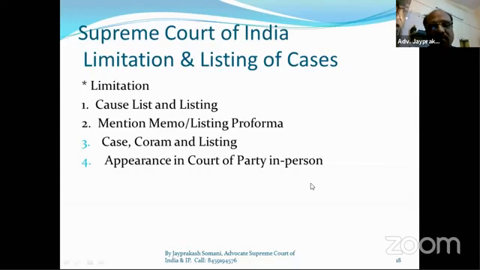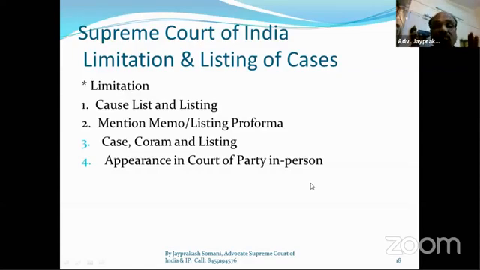Always remember that. We have regularly seen this scene in the Supreme Court. Some parties are very smart, very shining parties. They know that I know English, everything, I can appear directly before the court, but they don't know the procedure and they are losing their case before the Supreme Court. The Supreme Court asks them many times, can I give you a lawyer, can I give you a lawyer, but they are so egoistic, they are not accepting any lawyer.